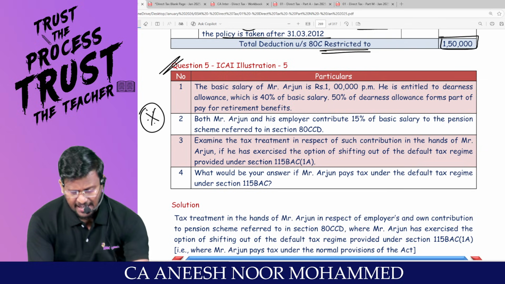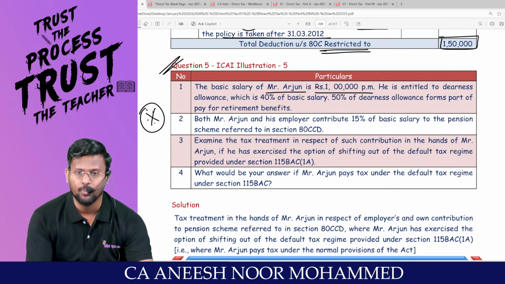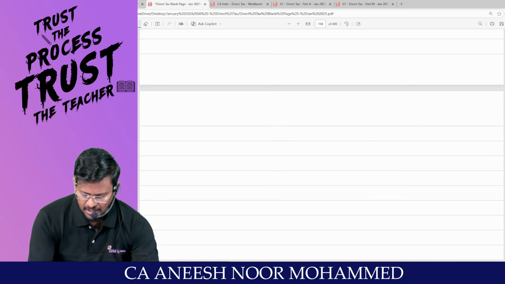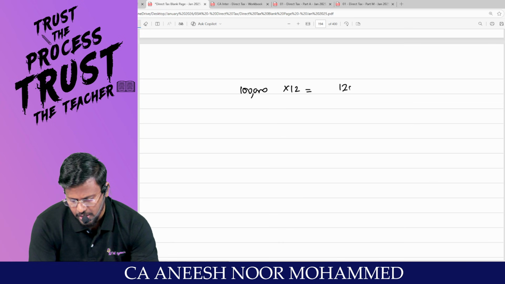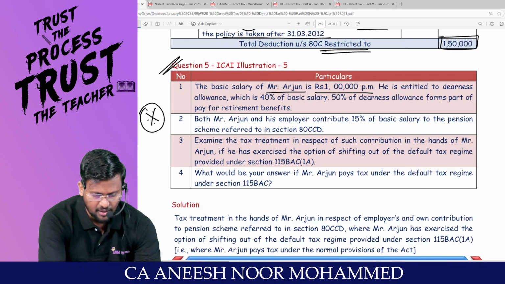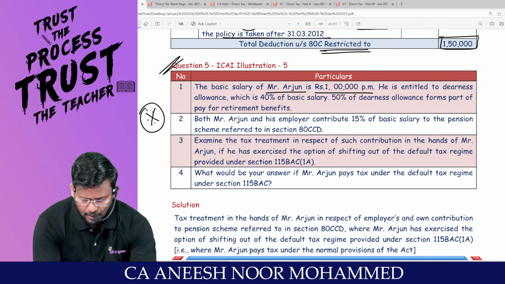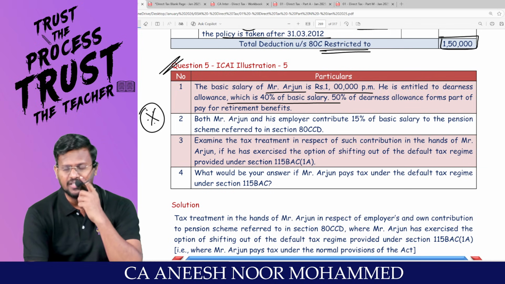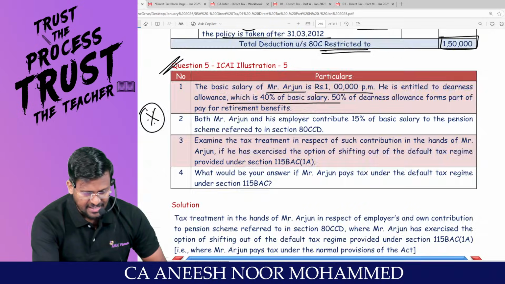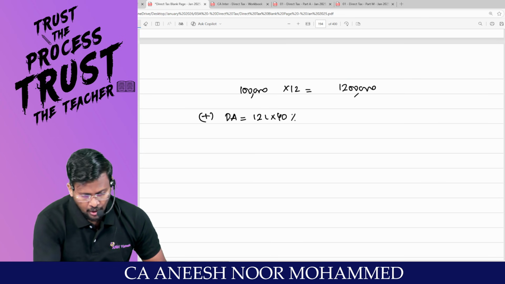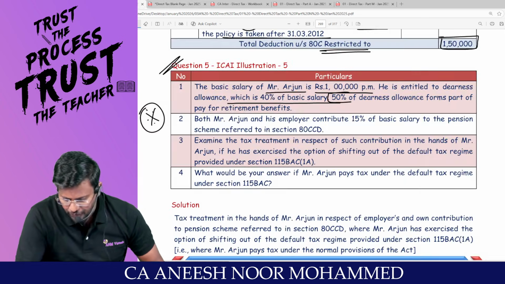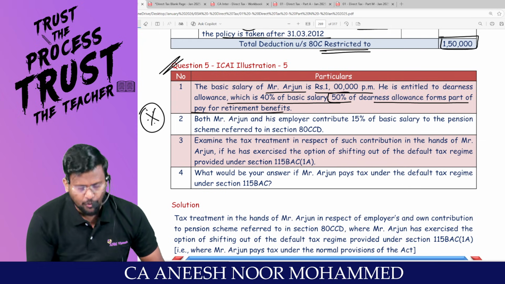The basic salary of Mr. Arjun is 1 lakh rupees per month. That means he's getting, sir, per month how much rupees salary? So 1 lakh into 12 means 12 lakh rupees is the salary he's getting. Am I right? He's entitled to DA, which is 40% of the basic salary. That means he's getting DA. So add DA, which is, sir, 12 lakh into how much percent? 40%.